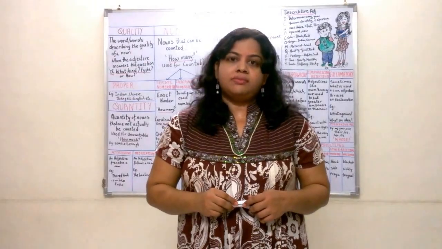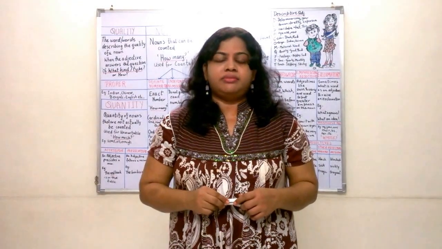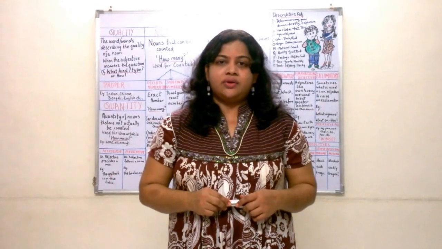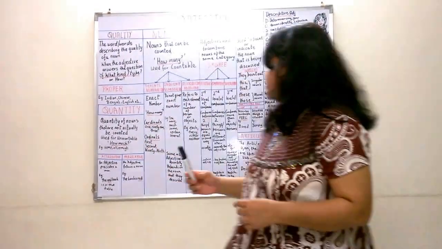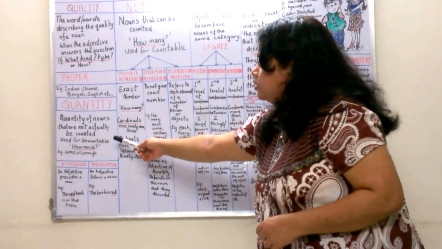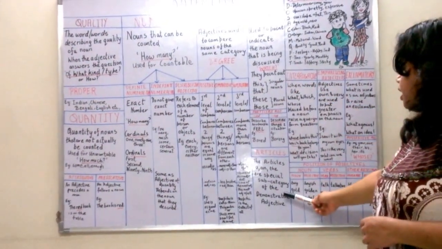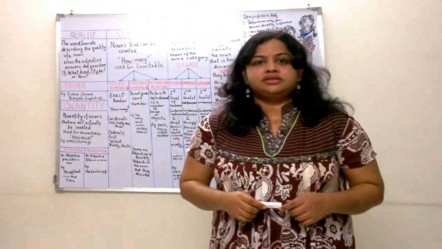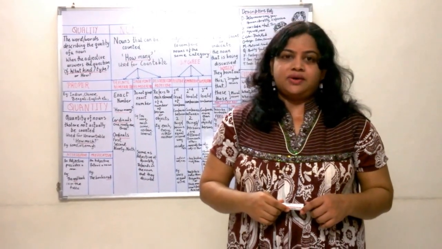Though these are all about adjectives, you will be surprised that you have also learned determiners. Determiners are used to determine or limit the noun. We have various determiners. You can see here crosswise: we have quantity adjectives, demonstrative adjectives, then articles, possessive adjectives. These are all determiners and determine or limit the noun.